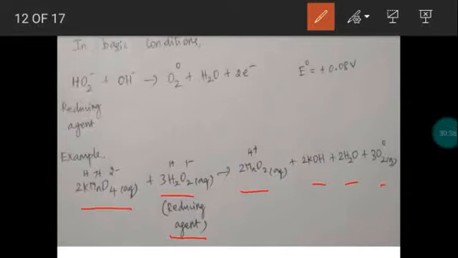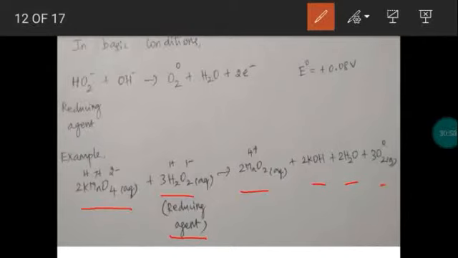So oxidation state has reduced from plus 7 into plus 4. Oxidation state is reduced. So this is a reduction process. Each manganese gains 3 electrons. So potassium permanganate gains electrons. It undergoes reduction. The reduction is induced by hydrogen peroxide in basic medium.